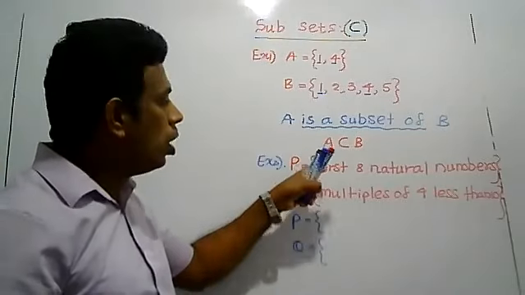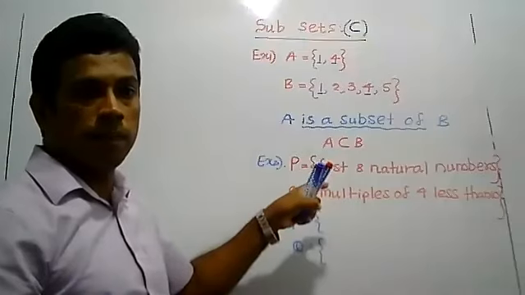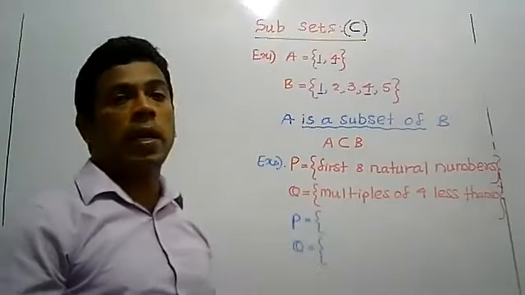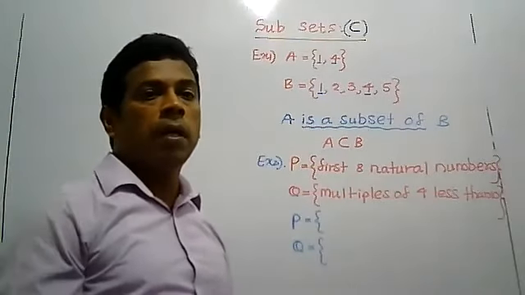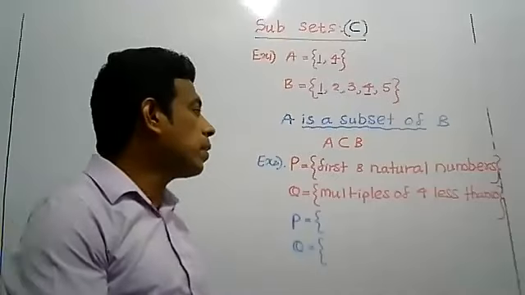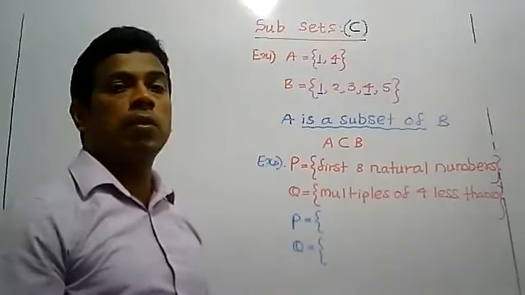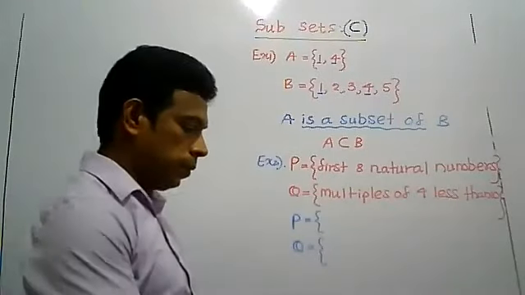So right here, the first 8 natural numbers, then here, multiples of 4 less than 10.